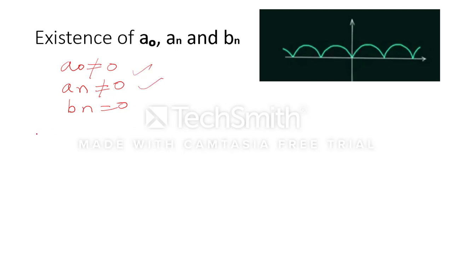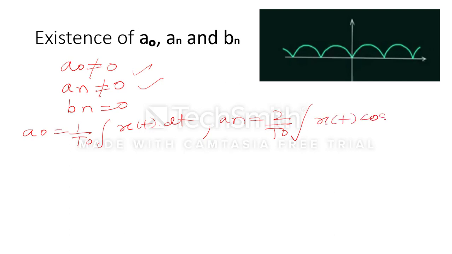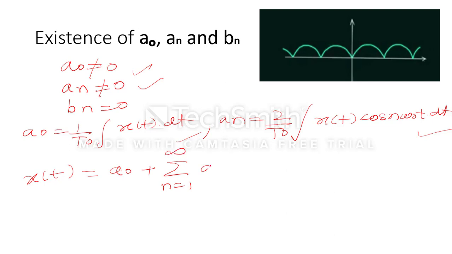So once we know that a naught is equal to 1 by T naught integration x(t) dt, and we also know that an is equal to 2 by T naught integration x(t) cos n omega naught t dt, once we get the value of a naught and an, then we will put it in the equation x(t) is equal to a naught plus summation n equal to 1 to infinity an cos n omega naught t. So this will be our final answer.